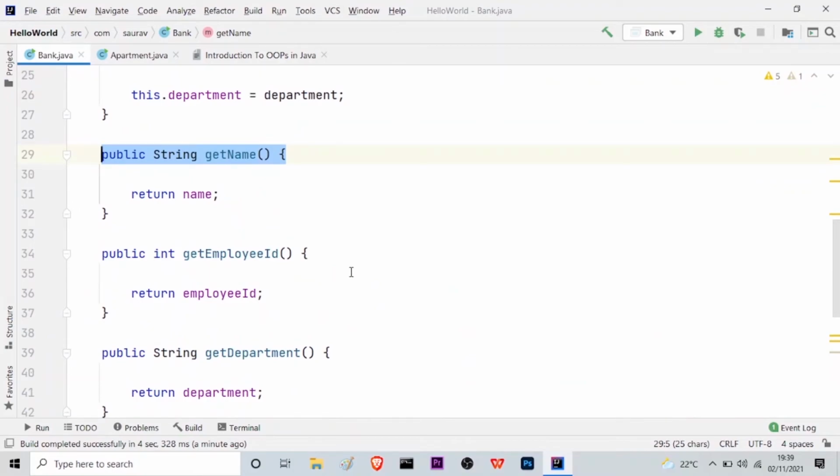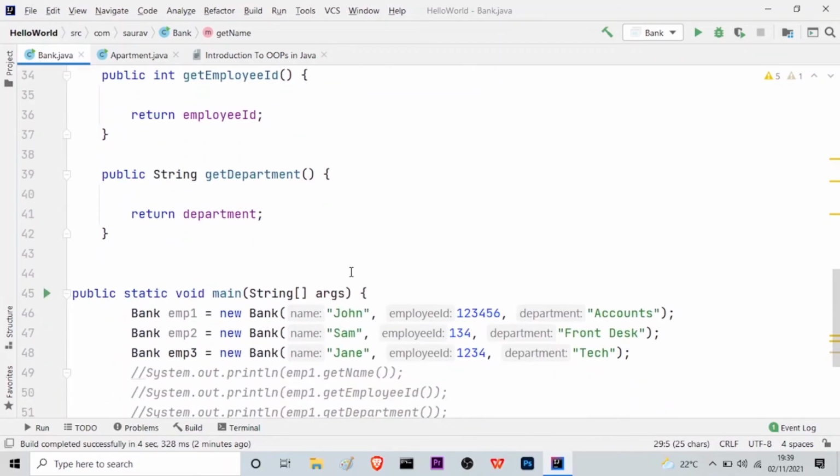And just because we are using the IntelliJ IDEA IDE, it has the IntelliSense property, so you don't need to worry about that. You just have to worry about the logic of the program. The IDE will help you with the syntax and the errors. We just have to remember the proper logic.